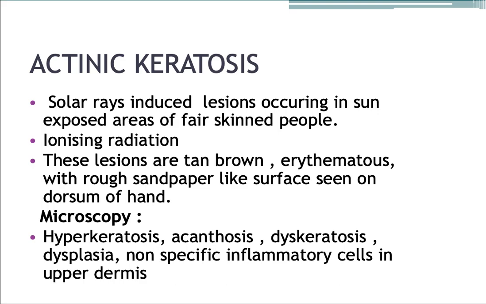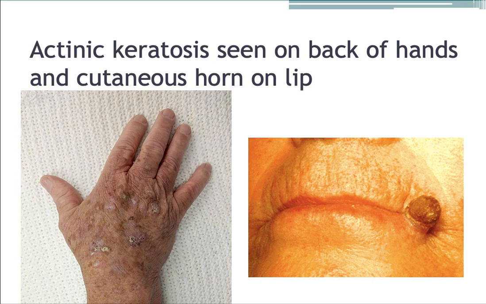About a few things. Actinic keratosis. These are solar rays induced lesions occurring in sun-exposed areas, most commonly in fair-skinned people. They are caused due to ionizing radiations. These lesions are tan brown, erythematous with a rough sandpaper-like surface seen over the dorsum of the hand. Microscopy shows hyperkeratosis, acanthosis, dyskeratosis, dysplasia, and some inflammatory cells in the upper dermis. This is the image showing hyperkeratotic, actinic keratotic lesions over the dorsum of the hand and over the lip.